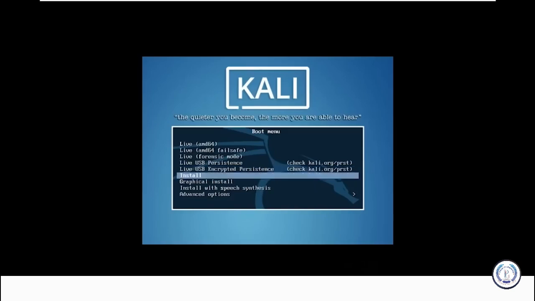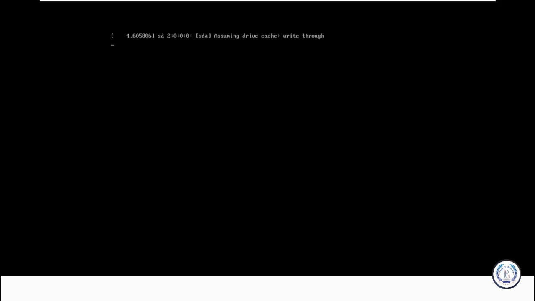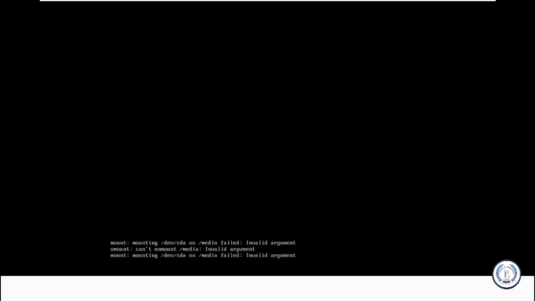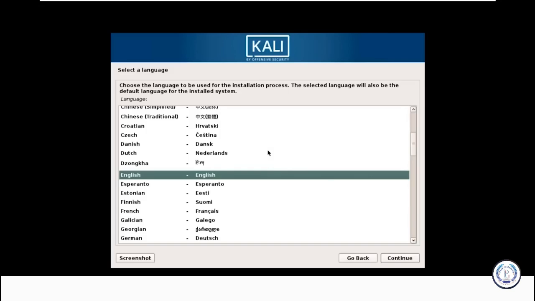Just don't go ahead and click on the install option. Do it only if you're well versed with the command line interface. That install option is for the command line interface, so you'll be greeted with the Kali Linux command line interface. If you're using Kali Linux for the first time, go ahead with graphical install. Select graphical install and press enter. As you can see, it'll start mounting storage devices. The whole installation process might take about 10 minutes.